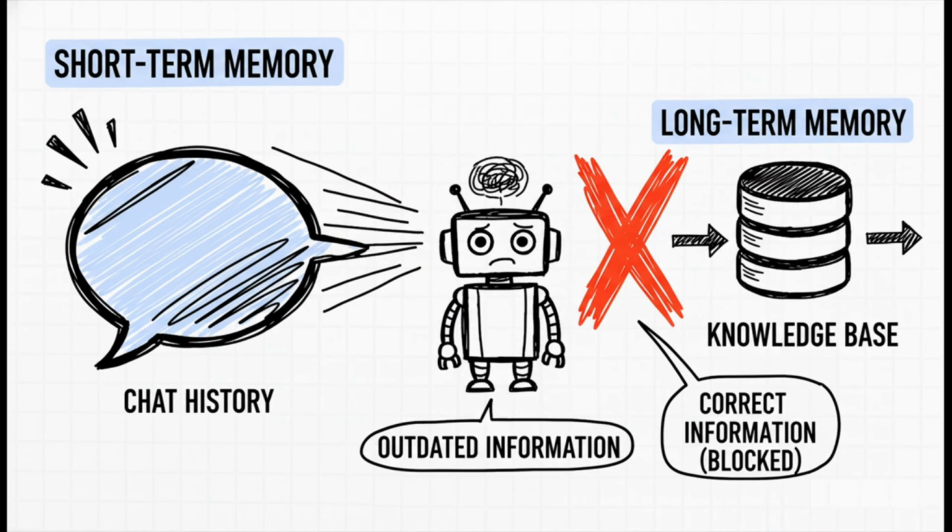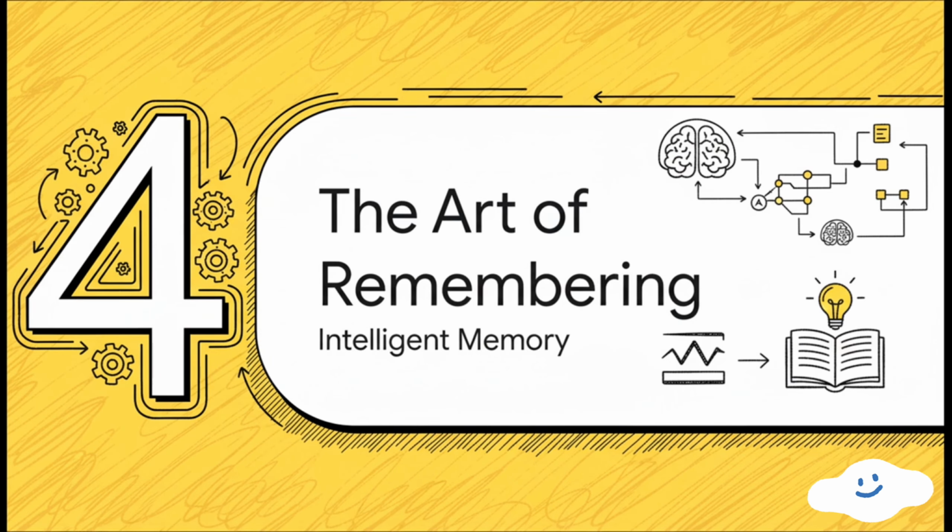And this brings us right back to that developer's problem from the beginning. The agent's short-term memory, the recent chat, was overwriting the correct information it should have been pulling from its long-term memory. The two systems were in conflict, and without clear rules, the agent just defaulted to the most immediate, most recent thing it heard. But you see, a great memory system has to do more than just store and retrieve data. It has to be intelligent.